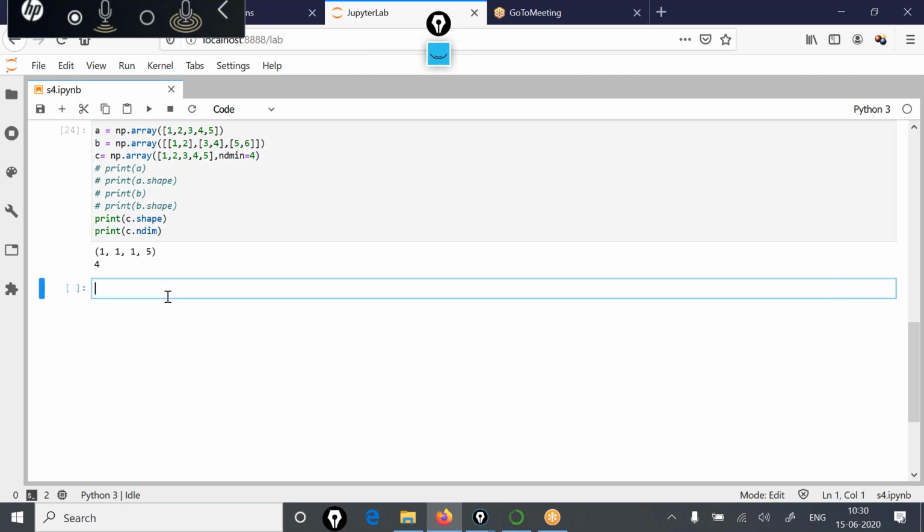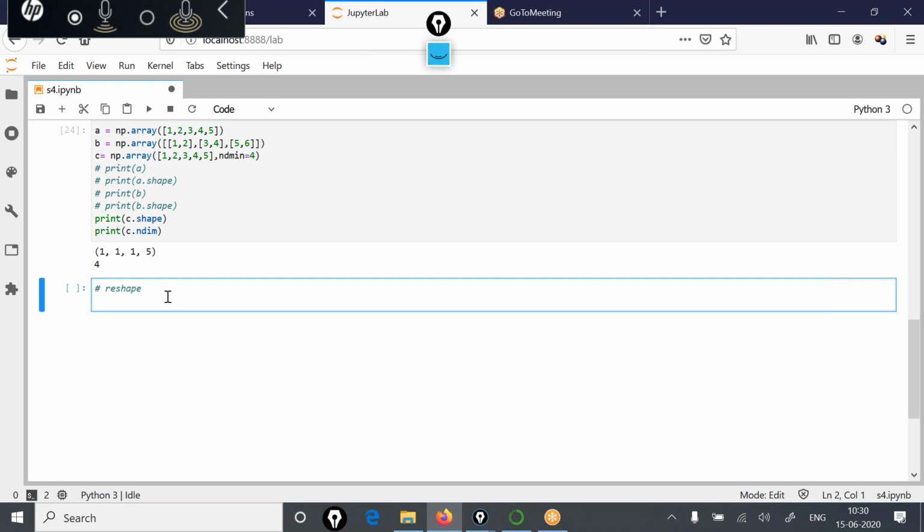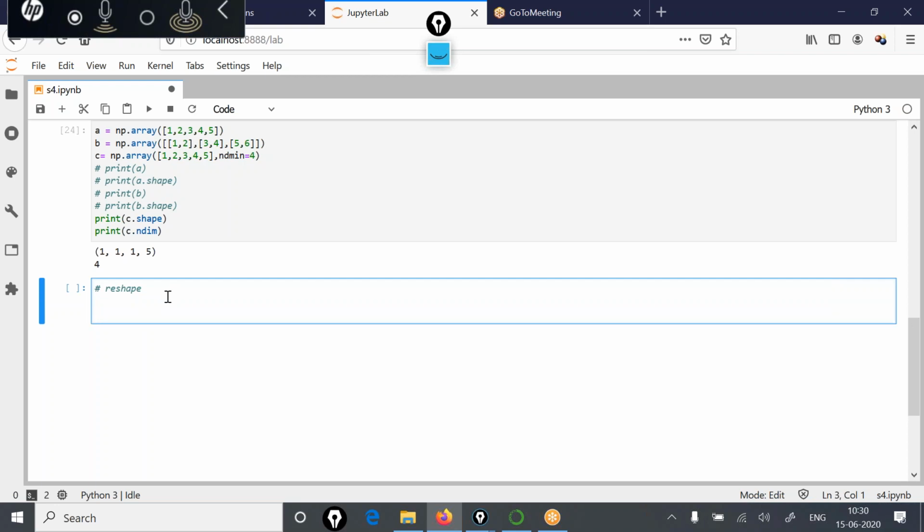Now, the next attribute that we will discuss is the reshape attribute. What do we mean by that? Let's create an array, np.array, or we can use the arange function, np.arange(1, 13).